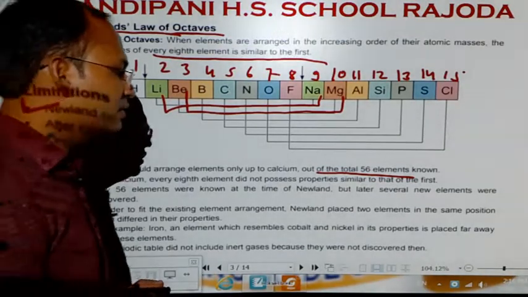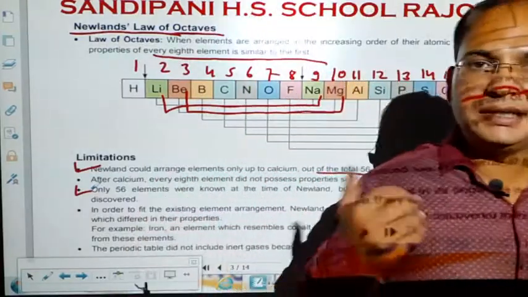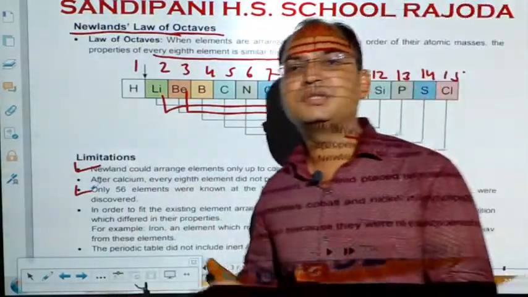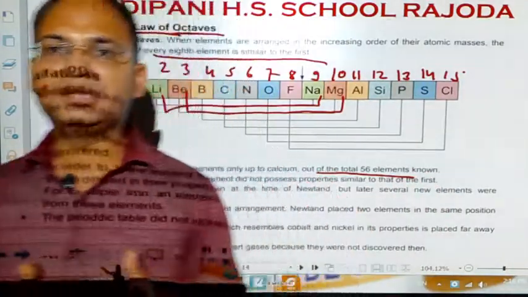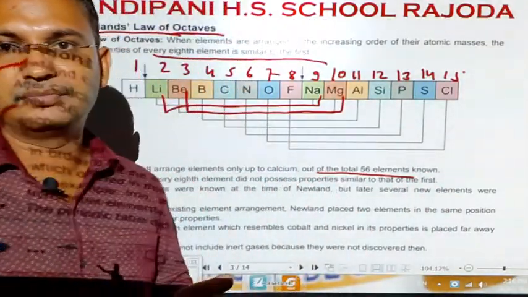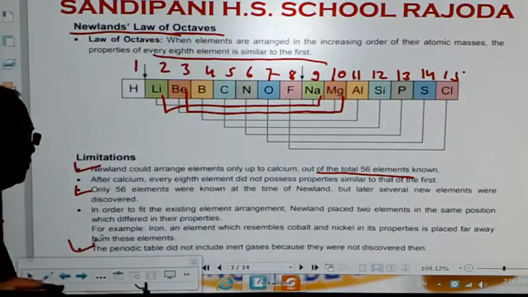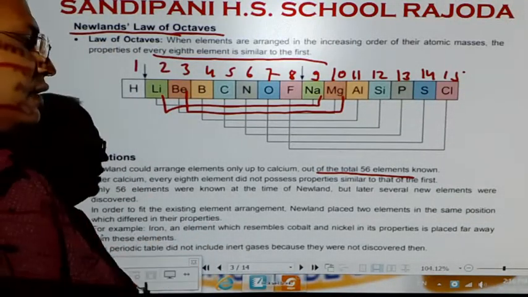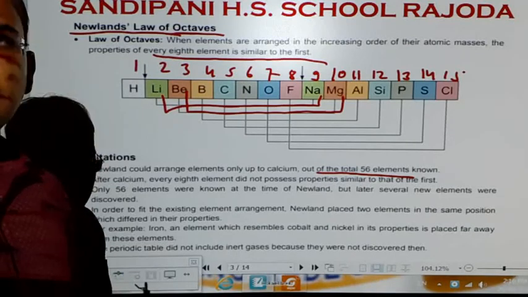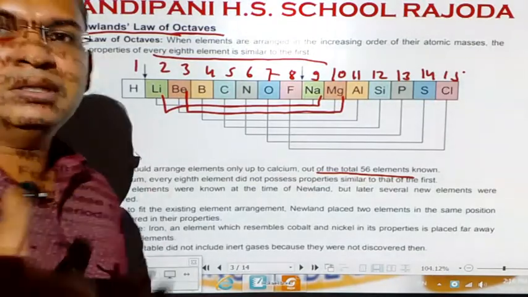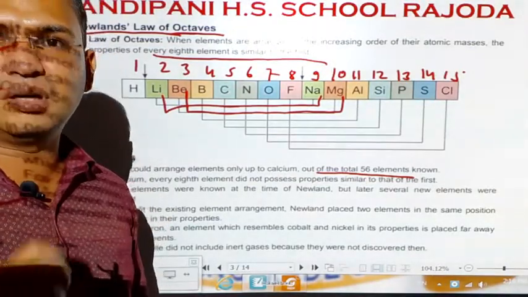In his classification, the inert gases were not given a proper position because at that time the noble gases were not known. That is why the periodic table did not include inert gases, because they were not discovered then, and now that they are discovered, they cannot fit in Newland's table.